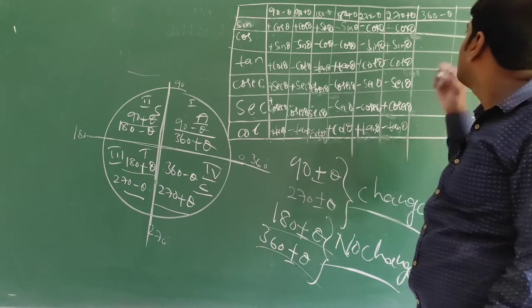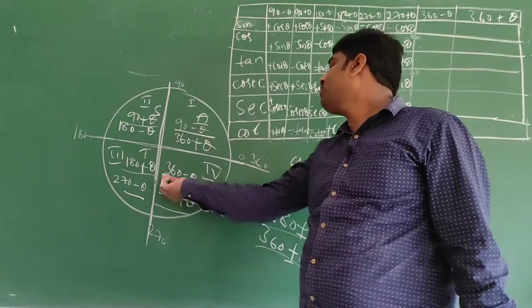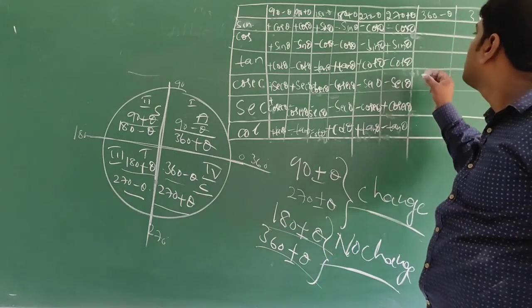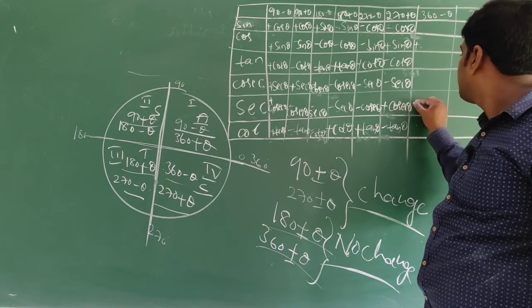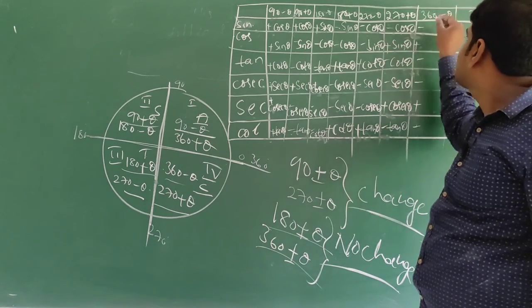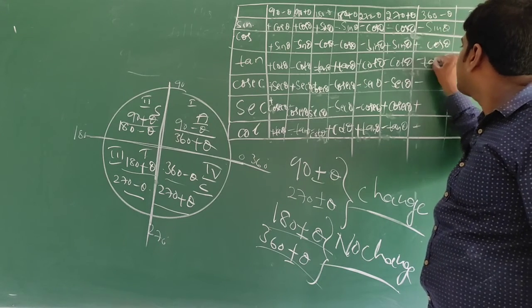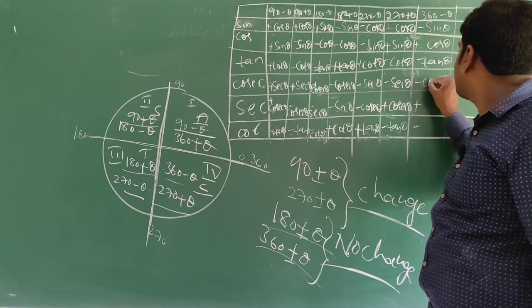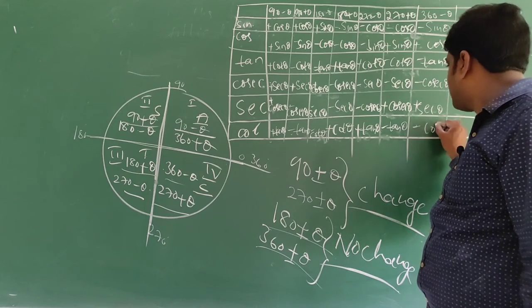Okay. Now 360 minus theta. 360 minus theta is also present in the fourth quadrant. That is cos and secant are positive, the rest minus. So sin becomes sin theta, cos theta, tan theta, cosecant theta, secant theta, cot theta only.